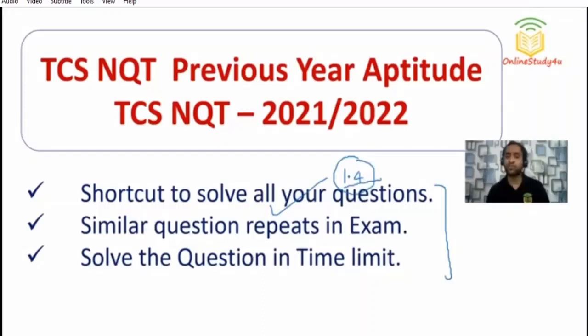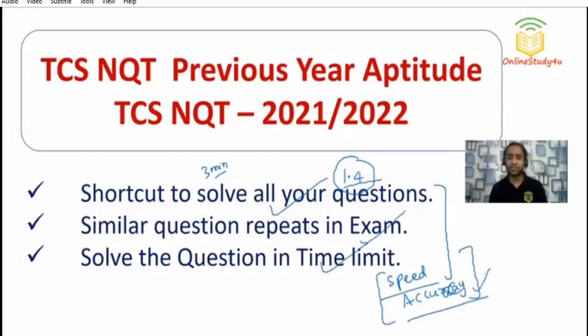So you should always solve previous year questions of whichever exam you are going to appear for. Now, friends, the challenge is you need to solve the questions in the time limit. So you need speed and you need accuracy. In this session, I will be talking about how you will get speed and how you will be accurate. You can see I have taken the question which was asked in 2021, when TCS conducted the examination. Watch the video till the end so that you get all the information on how to solve the questions with speed and accuracy.